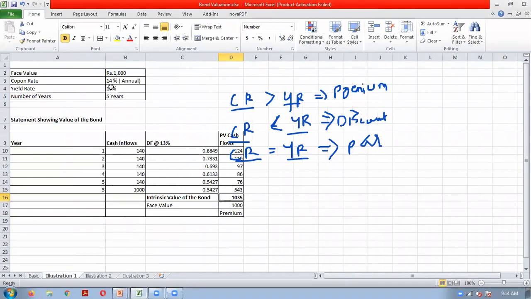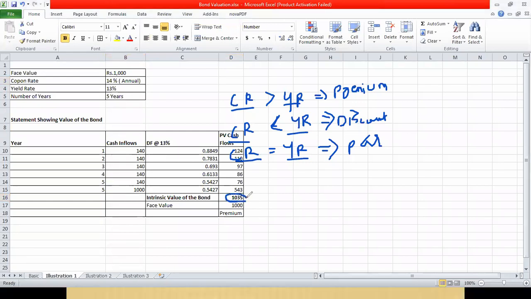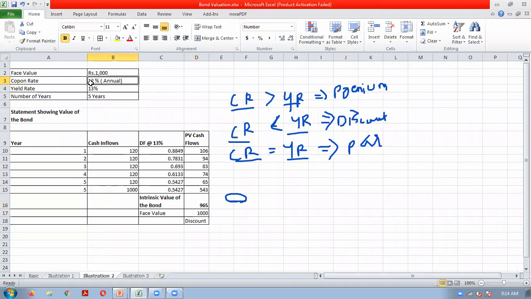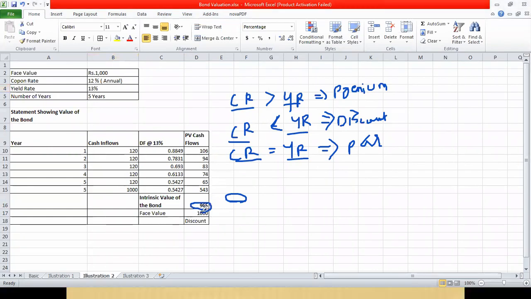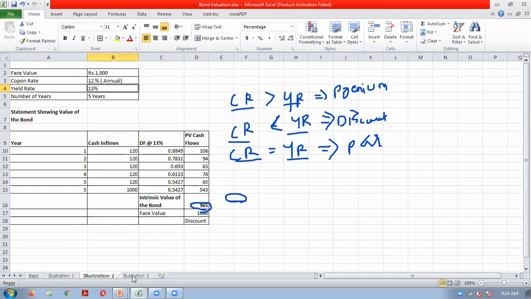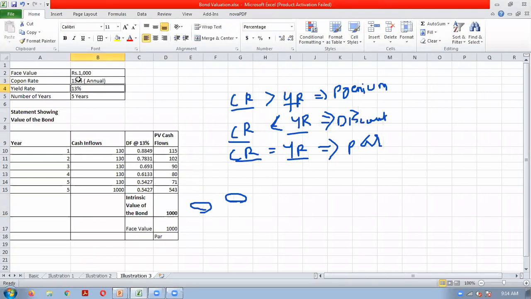See, in the first illustration, coupon rate is greater than the yield rate, or yield rate is less than the coupon rate, we got bond value at premium. Now in second illustration, coupon rate is less than the yield rate, so we got discount. In this case, company can issue at a discount only. If it issues at a premium, then nobody will subscribe to the bond of the company. And in third case, if coupon rate and yield rate are the same, bond will be traded at par value.